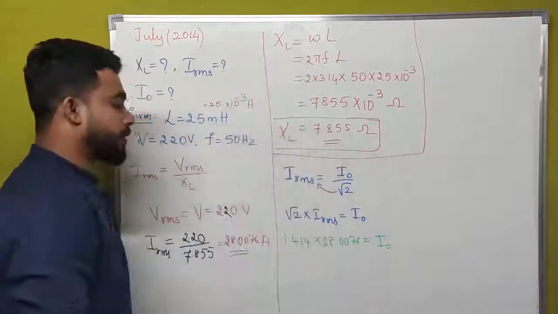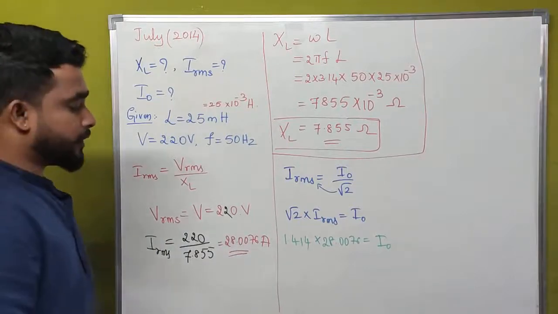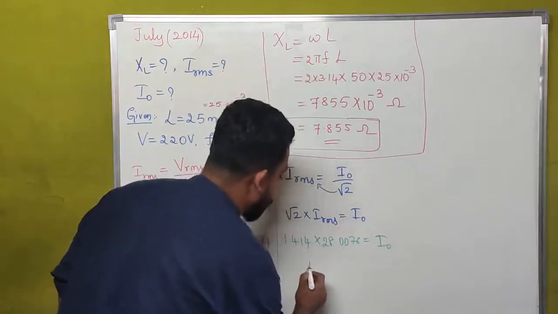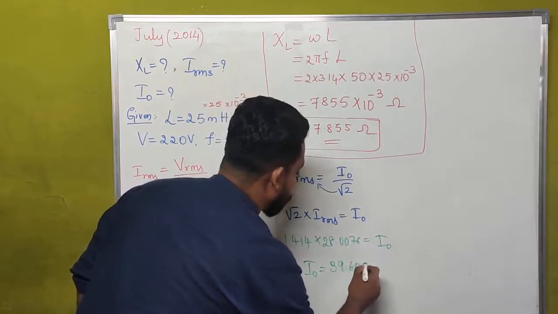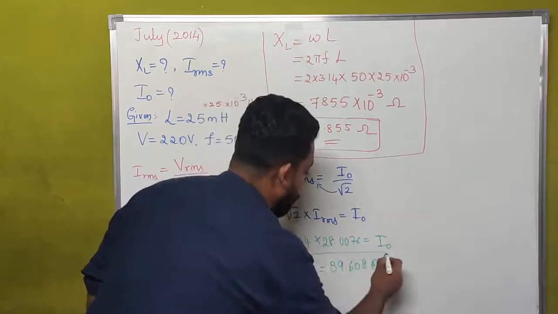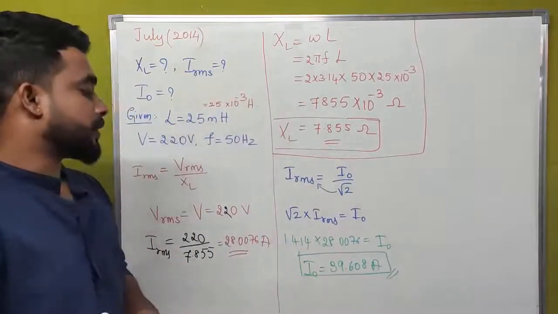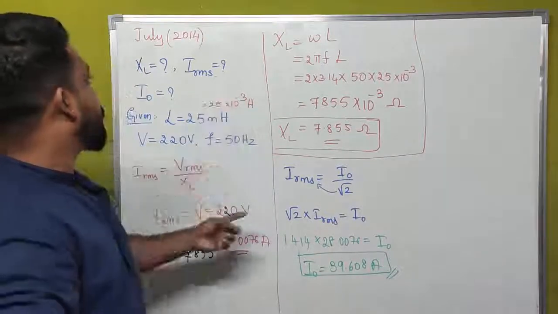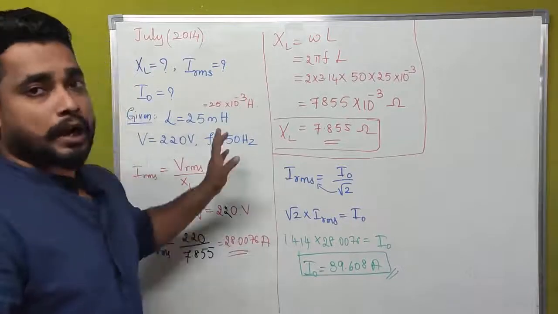If we multiply 1.414 into 28.0076, what we will get is approximately 39.608. The peak value of current is approximately 39.608. This is all about your July 2014 question paper problem of alternating current.